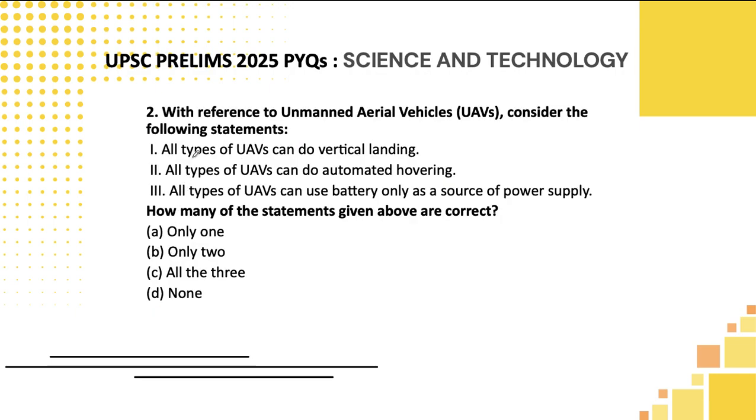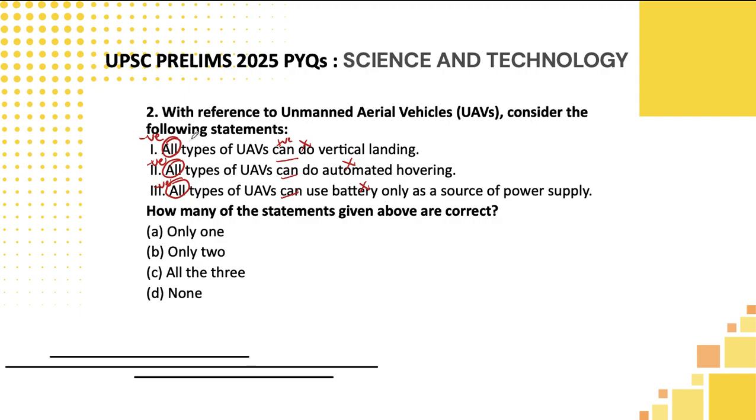With reference to UAV, consider the following statements. In all the statements, students, if you look at it, they have used "all" as a negative keyword. Whenever the negative keyword "all" is used, that statement will tend to be wrong most of the time. You can even read this statement and logically arrive at it that these statements will tend to be wrong, because even though they have used "can" as a positive word inside the statement, overall what they are telling is all types of UAV can do vertical landing.